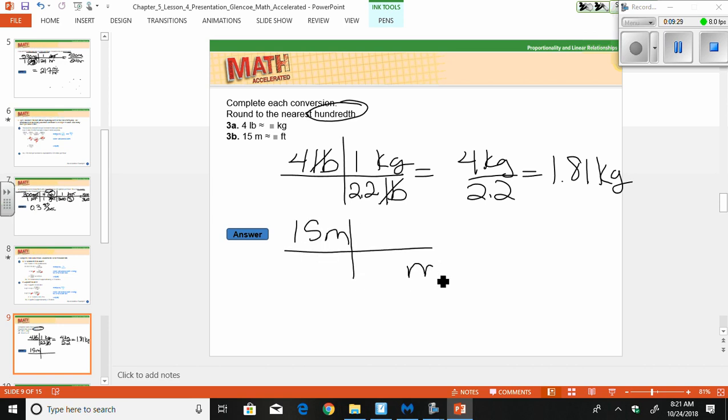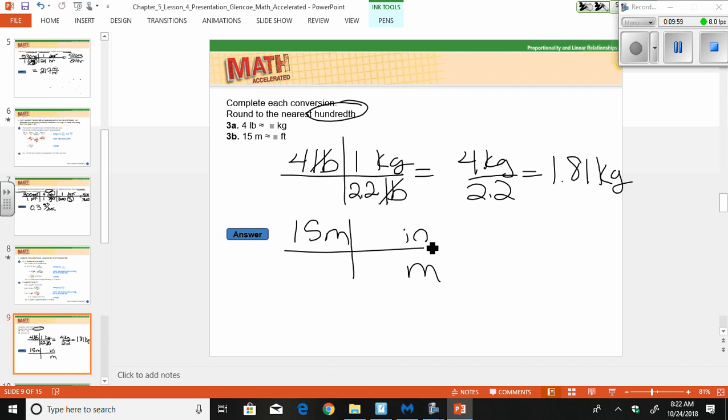15 meters, we want to turn into feet. So I need to get rid of the meters. Okay, so we want to go to feet. In our book, they actually don't give us a feet to meter conversion. What they give us is meters to inches.